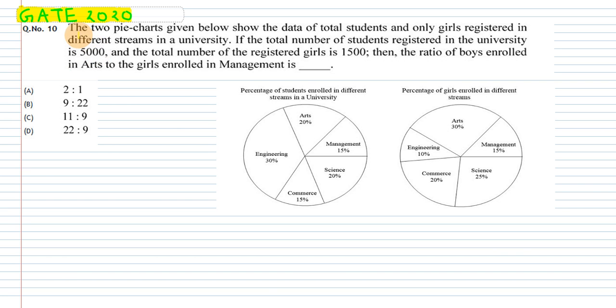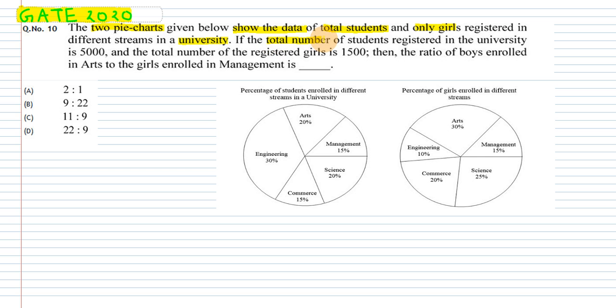The question says the two pie charts given below show the data of the total students and only girls registered in different streams in a university.